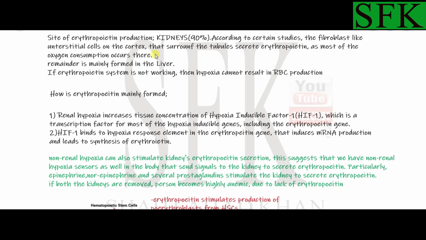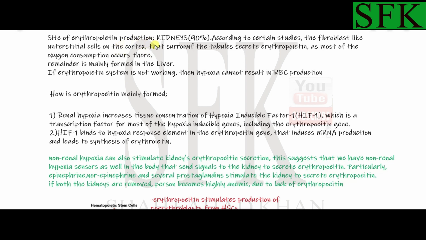These cells, the cortex cells, require a lot of oxygen because there are many active processes going on. For example, tubular secretion is an active process, or active transport of many other substances, so they require a lot of oxygen to produce ATP, to help them in their function.